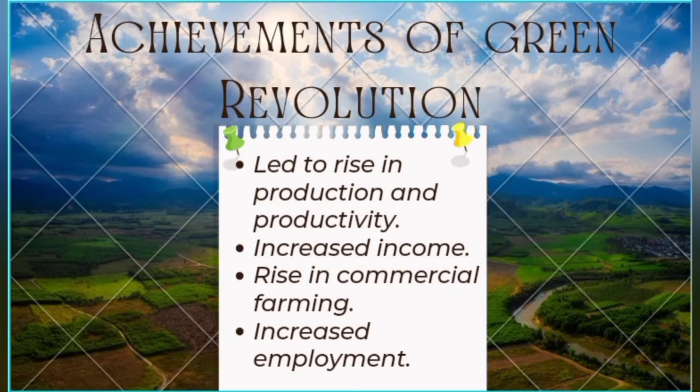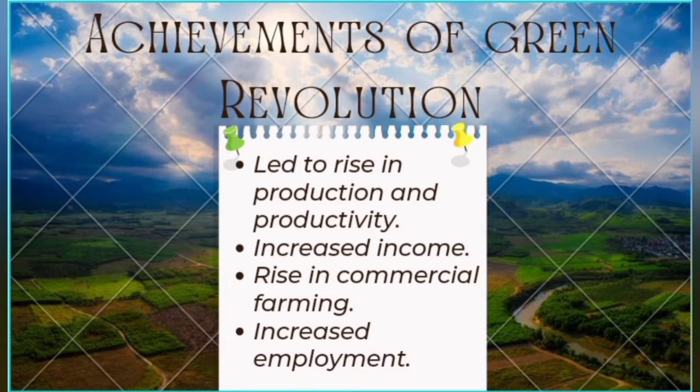Then the achievements of the Green Revolution. It led to a rise in production and productivity, because we saw that it is a tremendous increase in the production and productivity of agriculture. Then increased income. As the latest technology came, it is a capital intensive technology, so the labor was less. So the people could earn huge profits and a good income from agriculture. Then rise in commercial farming. So there was a change from subsistence farming to commercial farming. Commercial farming means farming done for making profit, to sell in the market and gain profit.